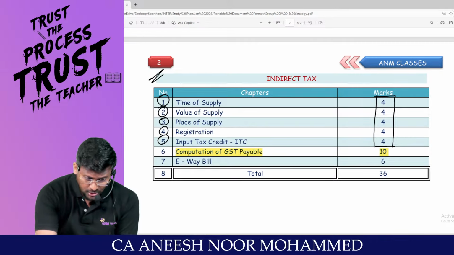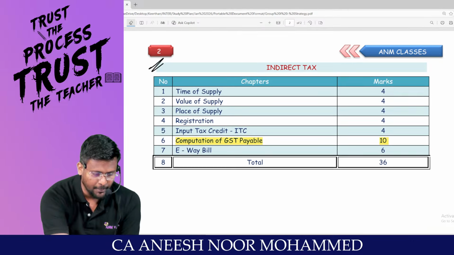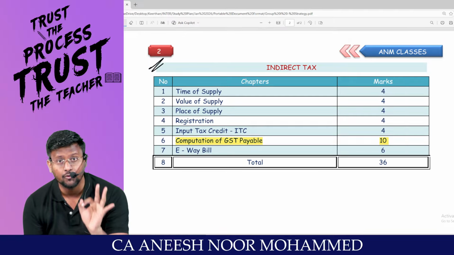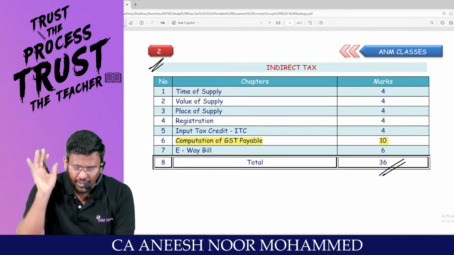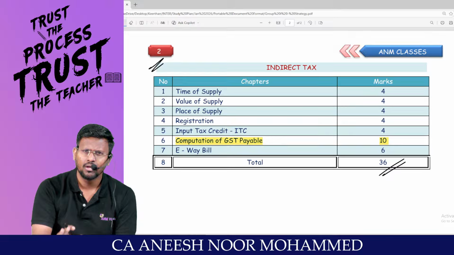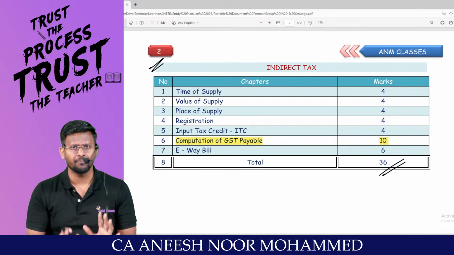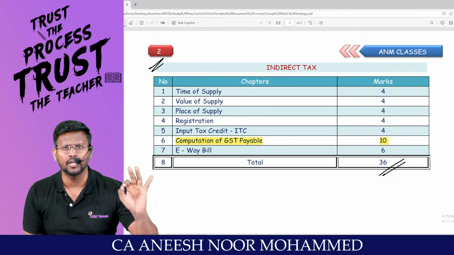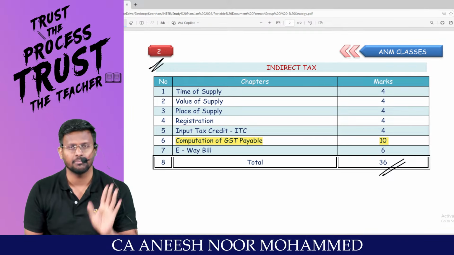This is the most ignored area in IDT, which is nothing but e-waybill. ICAI loves e-waybill very much. They are asking e-waybill for 6 marks in the exam. If you cover these topics alone, it will cover a minimum of 30 marks. These are high priority topics for any attempt, including the JAN attempt.